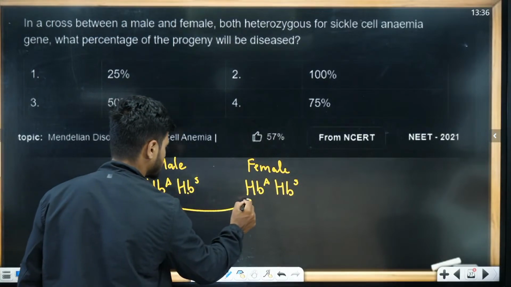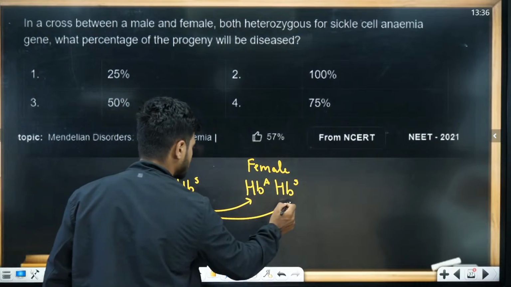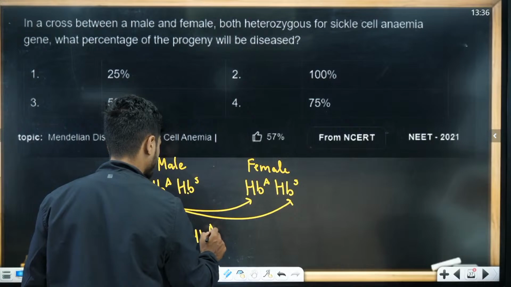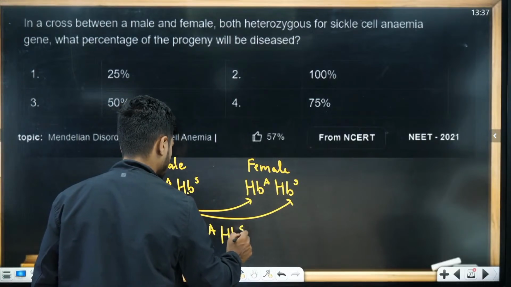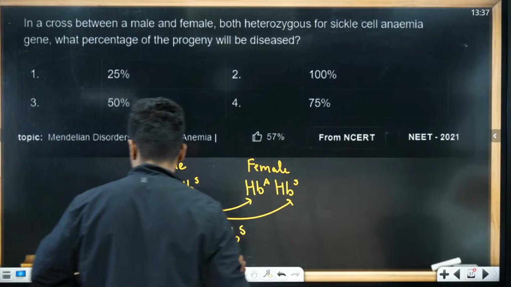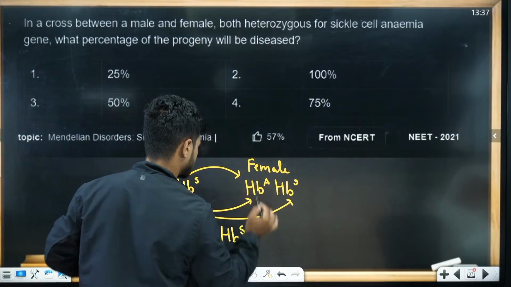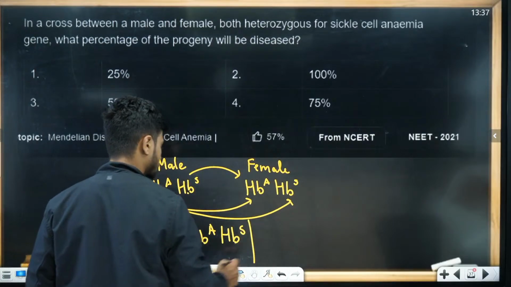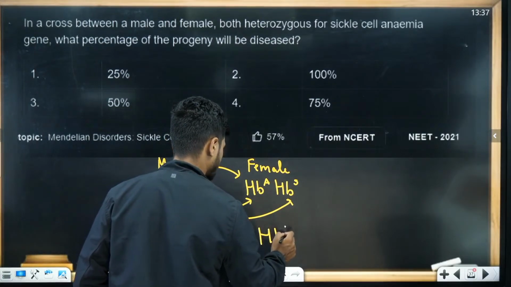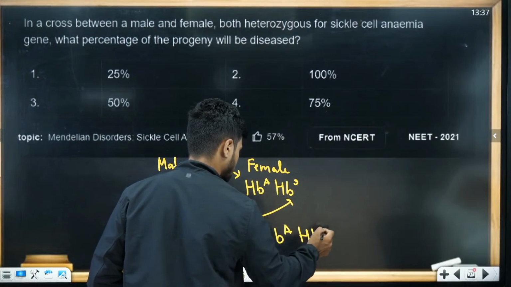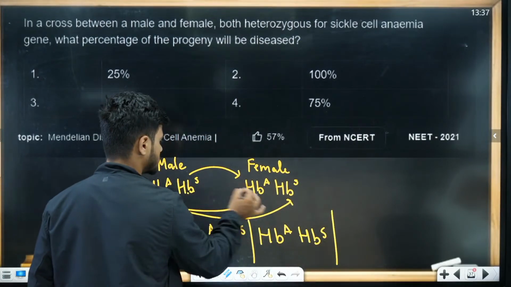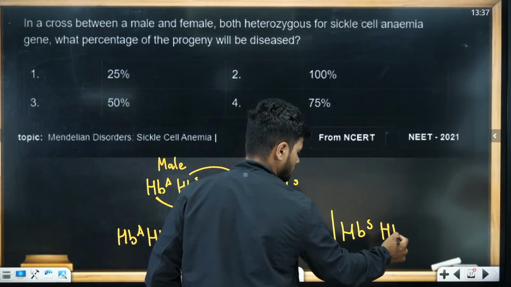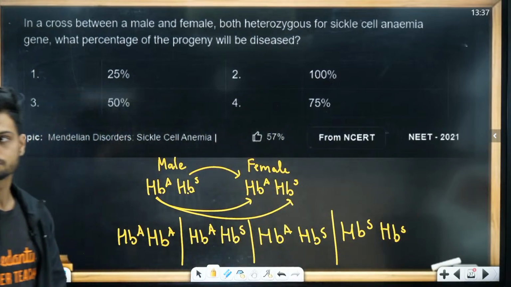This and this, this and this. That's all.